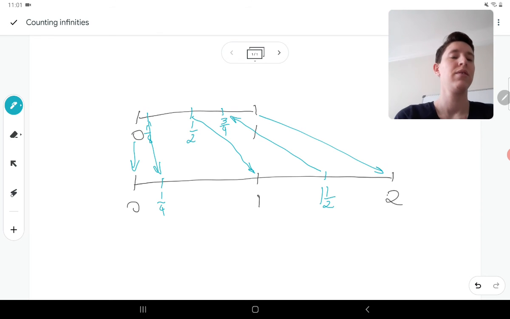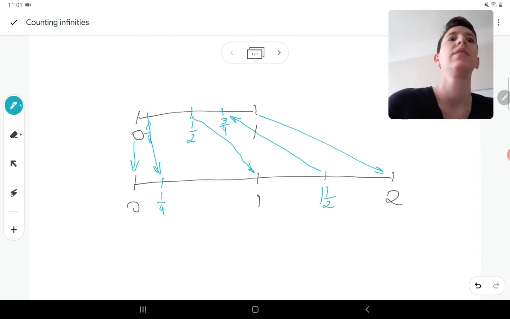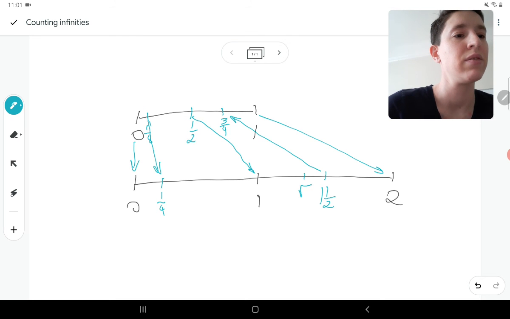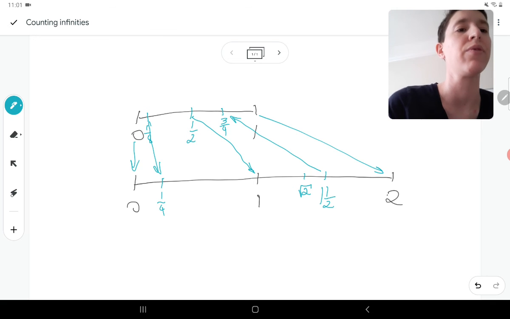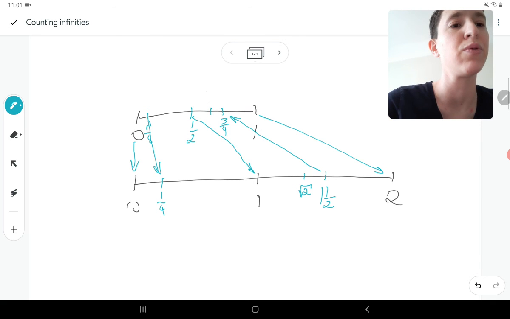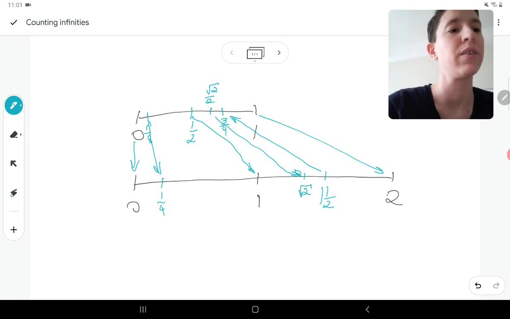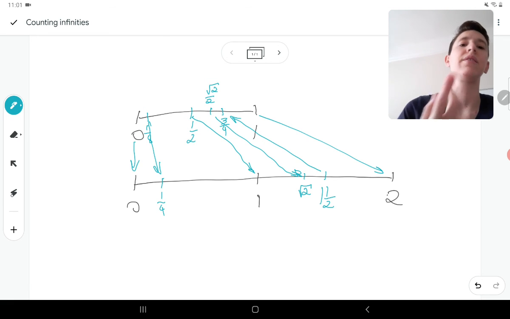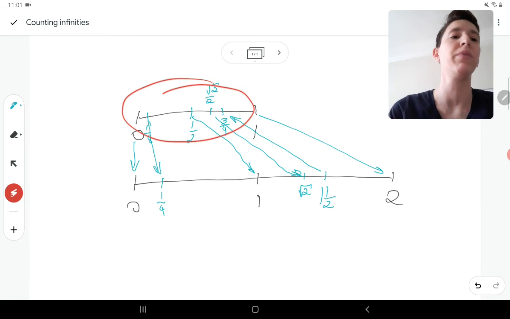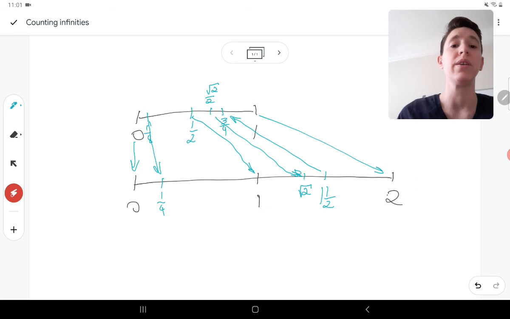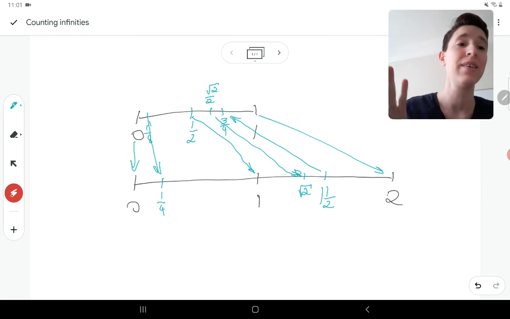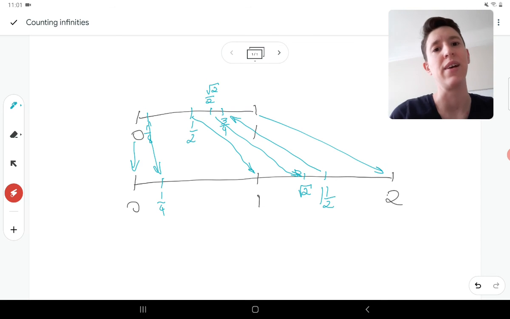If we were to try to find a match for the square root of 2, which is around here, half of it is going to be square root of 2 over 2. And there's only one possible answer. No one in here is going to miss a buddy. No one has 2 buddies. So it means that these 2 sets have the same size.